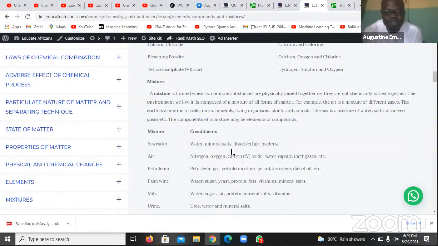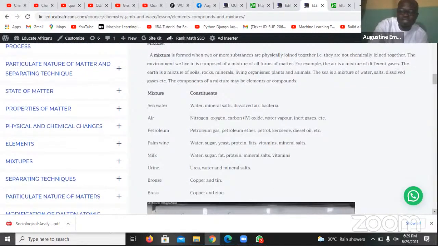They are not chemically joined together like compounds. So let's look at some of these famous mixtures and what they are made up of. You need to know them because they are going to ask you in WAEC. What and what come together to make up air, to make up urine?